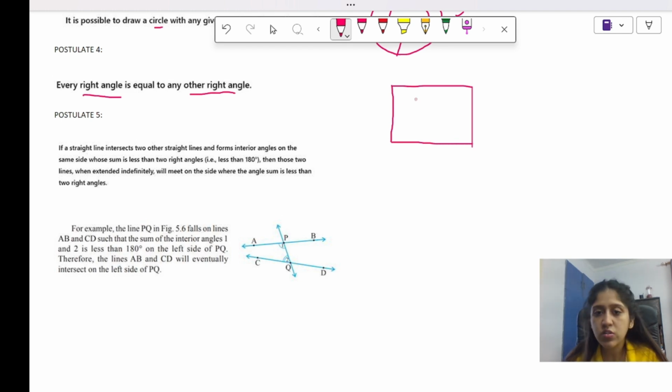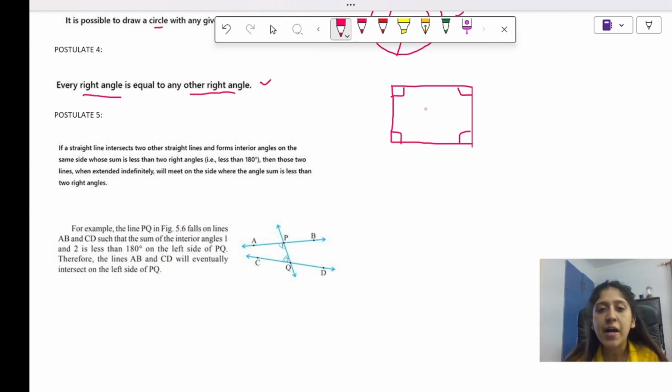Now this looks like a square. Okay. Now if this is a right angle, this is a right angle, this is a right angle, this is a right angle, all these right angles are equal. This is what it actually is.